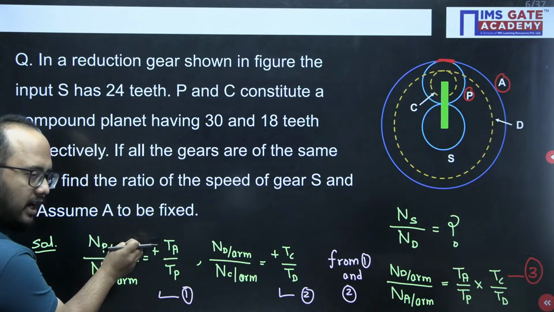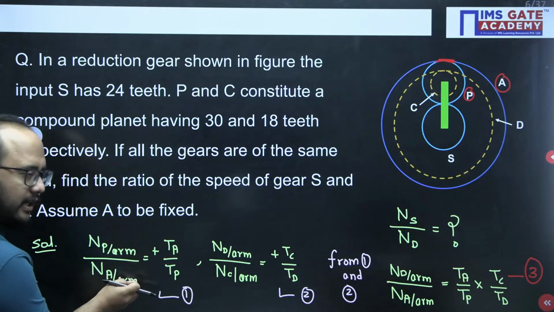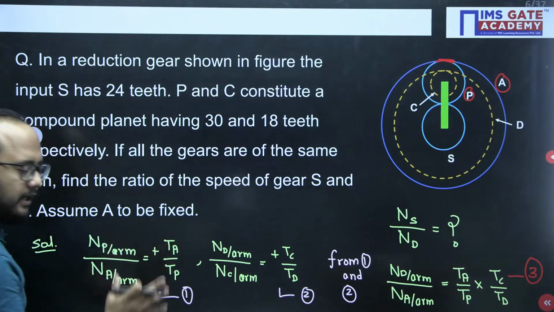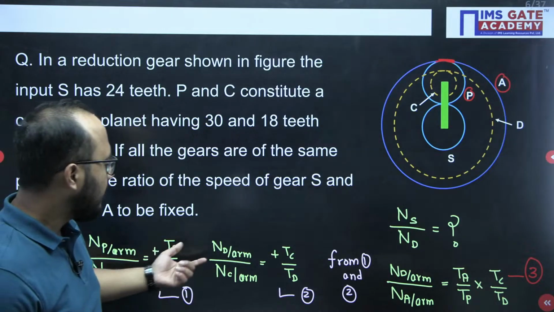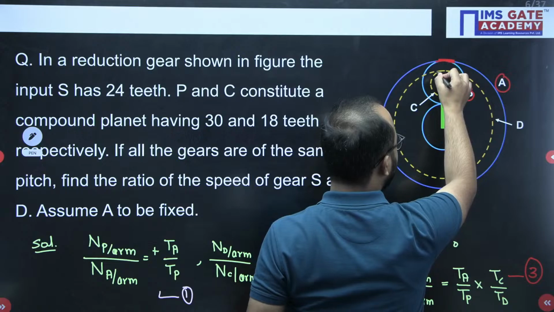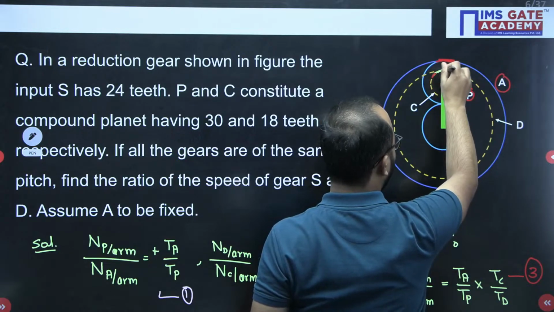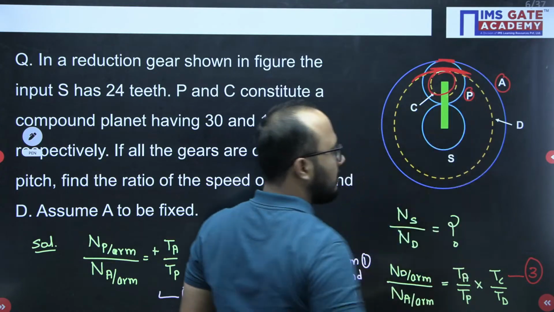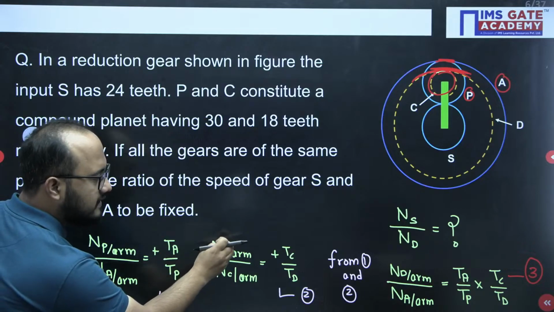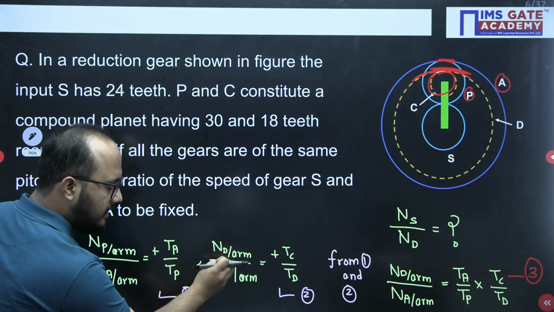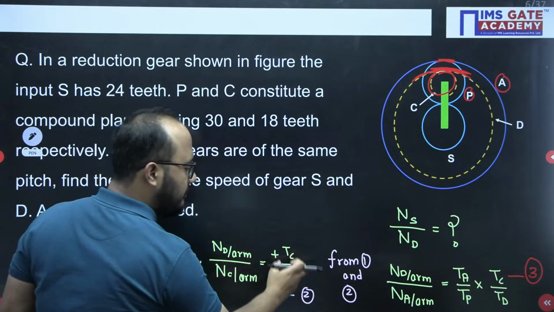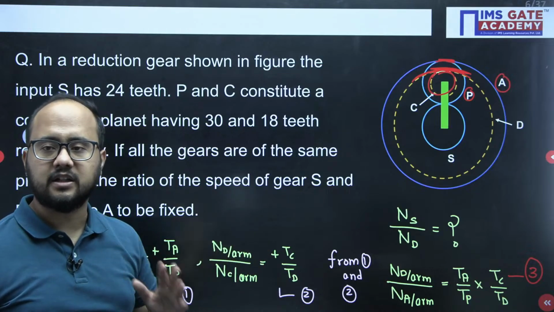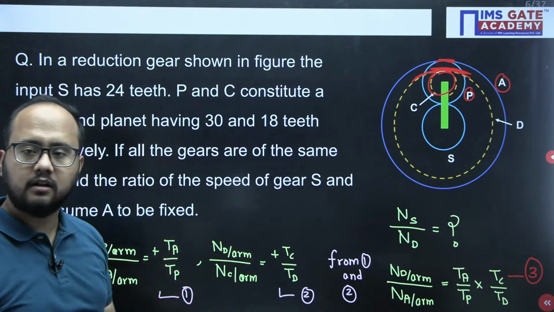P with respect to arm divided by A with respect to arm equals number of teeth on gear A divided by number of teeth on gear P. Now C and D. This is our gear C, and this is gear D. Again, gear C and gear D mesh. How will I write it? Gear D with respect to arm over gear C with respect to arm equals ratio TC by TD. Both have a positive sign because both have internal meshing. So like this I will be writing ratios.